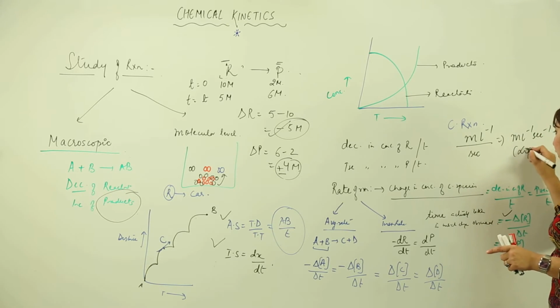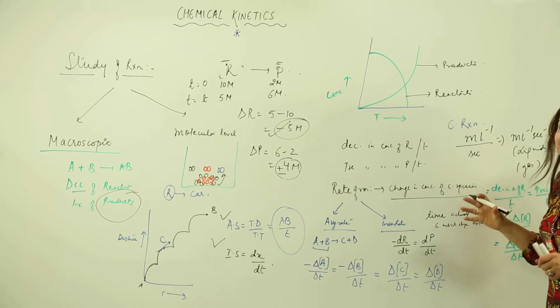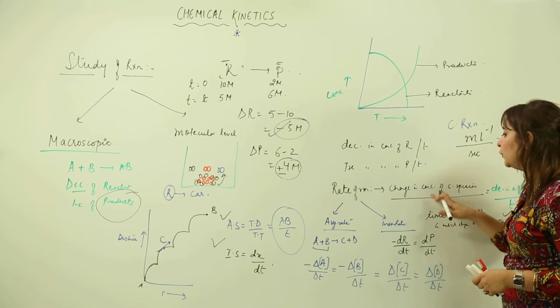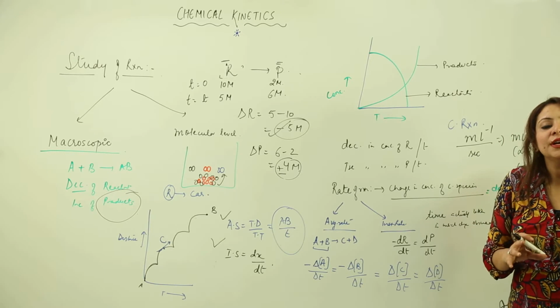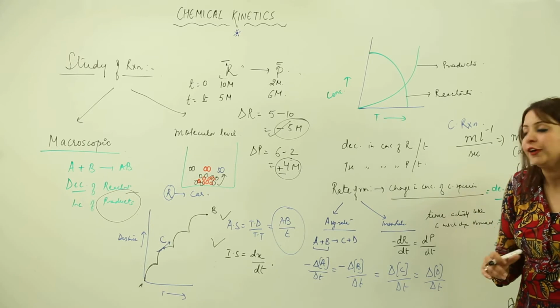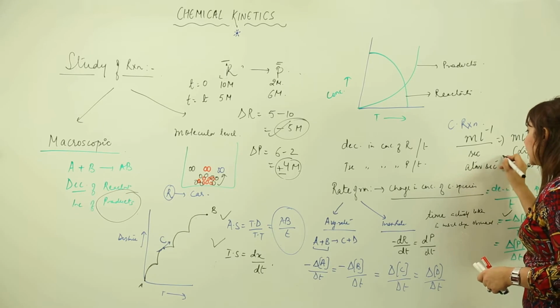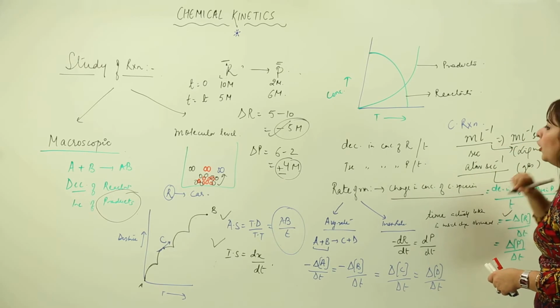This is for liquids. But when you consider gas, you know that the unit somehow changes, because in the case of gas we take the concentration in terms of partial pressures. And the partial pressure is denoted in which unit? The atmosphere. So that means the unit becomes atmosphere per second. So this is strictly for gas and this is strictly for liquids.